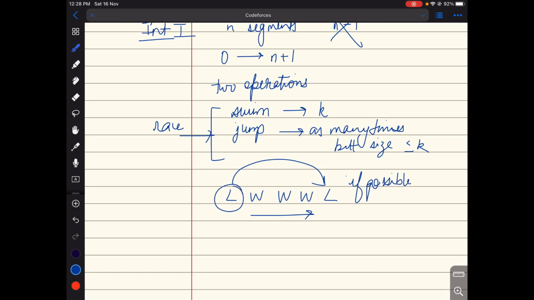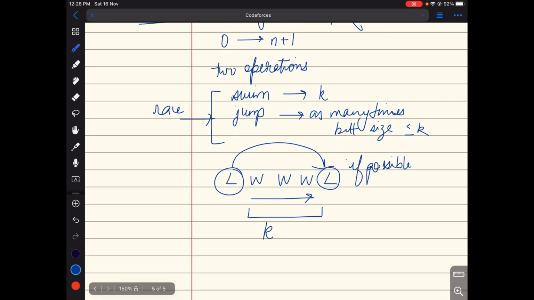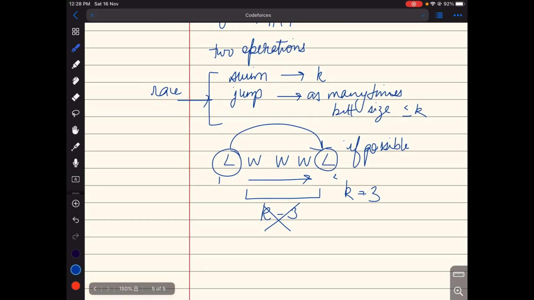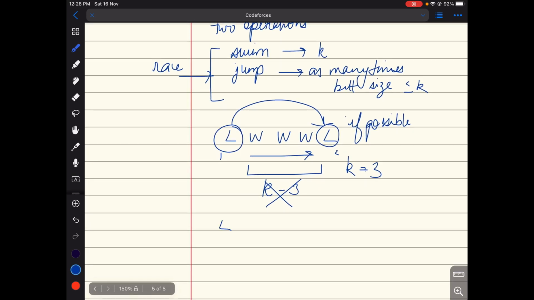Actually, it would be better if we jump from this log to this log, because then we will have our value of k intact. The k will not get reduced to 3. This will not happen since we're directly jumping from one log to the other log if possible. And let us say given the size of k equal to 3, then we can directly jump from log 1 to log 2 directly, and we would not be wasting our chances of swimming, because it can happen like just